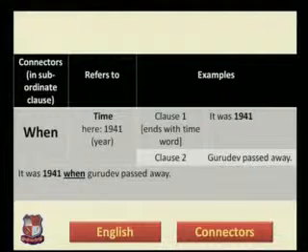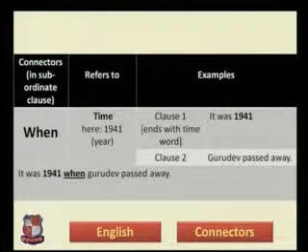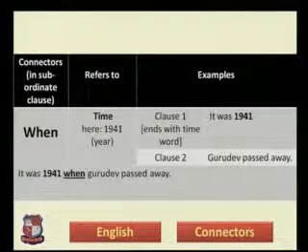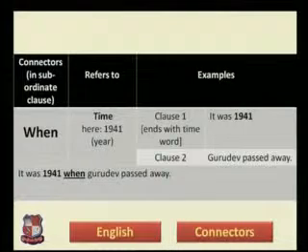Like the sentence is, it was 1941. So 1941 is talking about a particular year, a time period. Clause number 2 is Gurudev passed away. So there is a sentence.